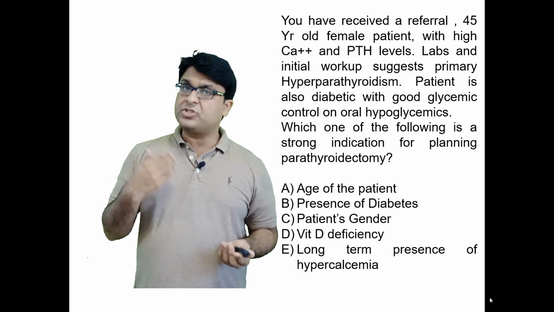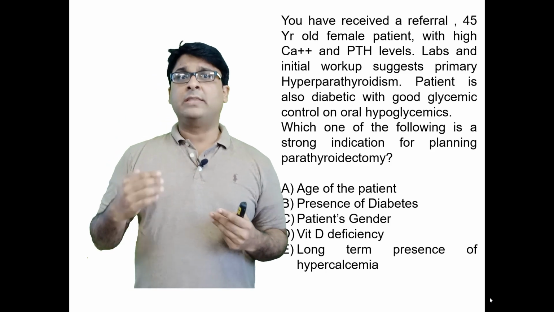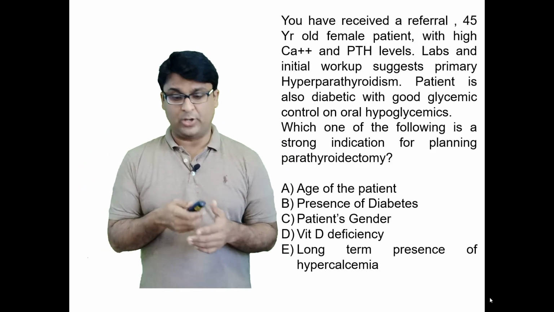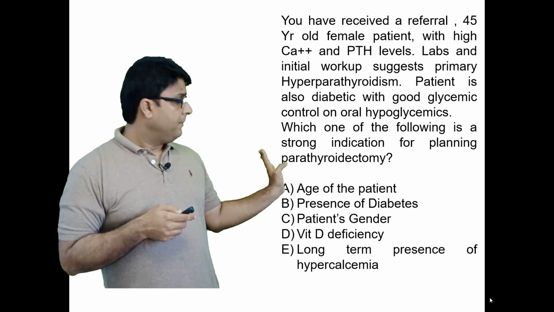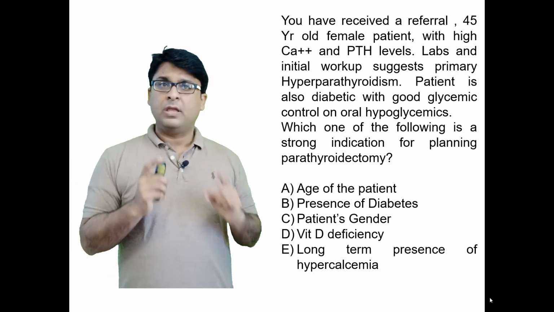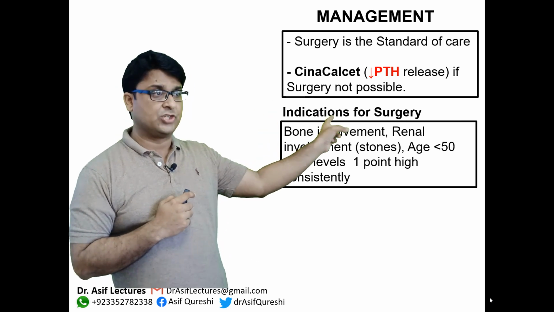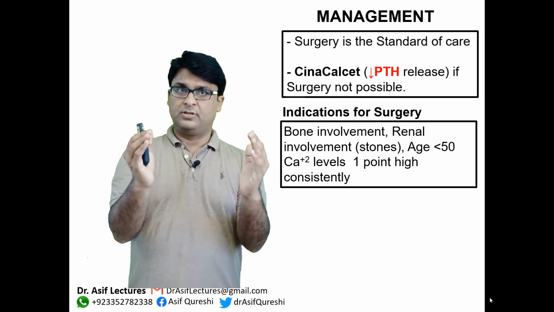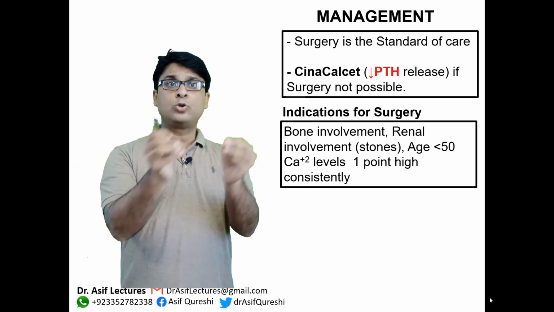So basically, the question is telling you that there is a patient with hyperparathyroidism, so there will be hypercalcemia, and they are planning to do surgery. Which one of the following is a good indication to proceed for the surgery? The options: age of the patient, presence of diabetes, patient's gender, vitamin D deficiency, long-term presence of hypercalcemia. Now, of them, age. Here is the listed criteria. Indications for surgery include the following, and you have to remember this because boards are big on this. They give you a case and they want you to decide if you want to do a medical treatment or proceed for surgery.